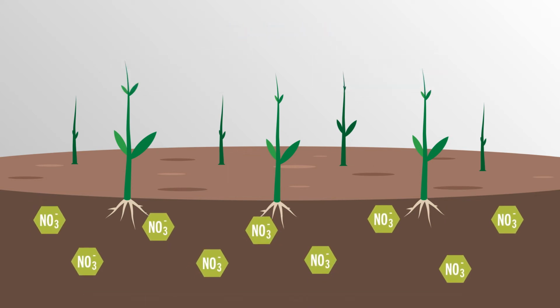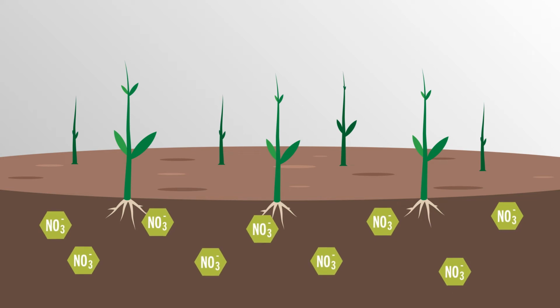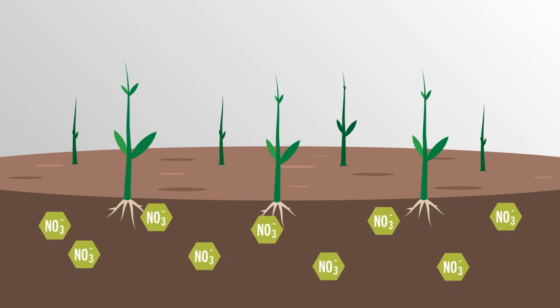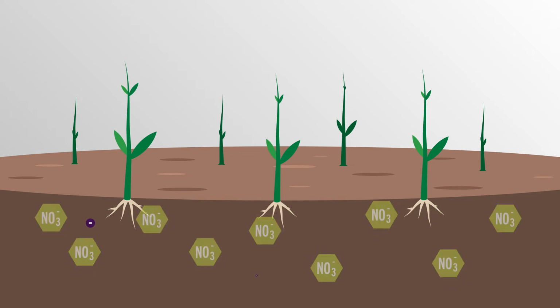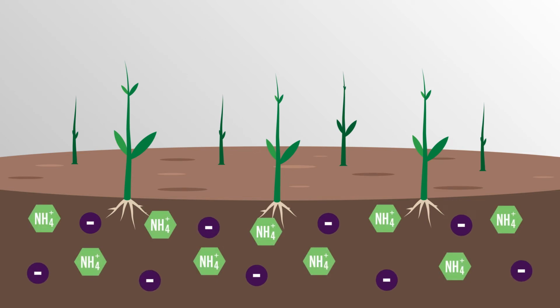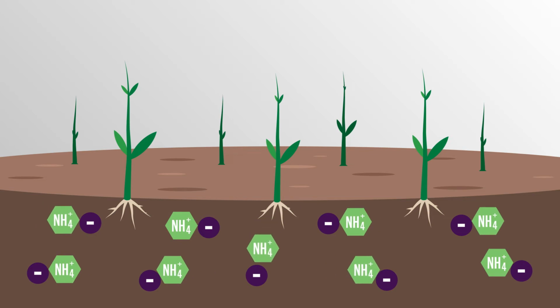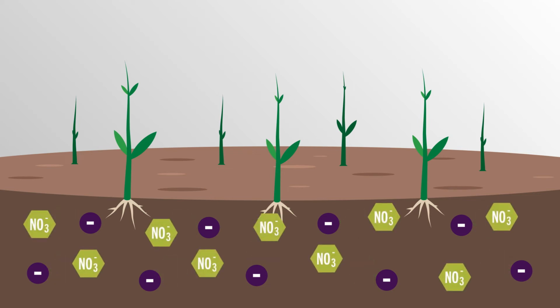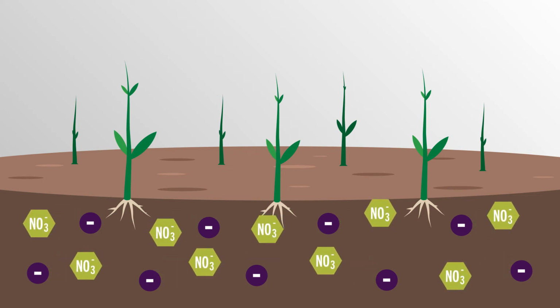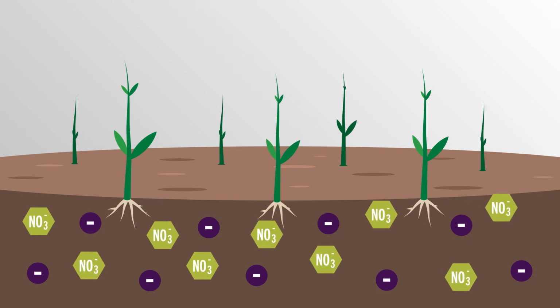Nitrogen in the nitrate form is more prone to loss than the ammonium form because nitrate is very mobile in the soil. Soil particles are negatively charged and ammonium is positively charged. These opposites attract. Therefore, ammonium is held by the soil, making it immobile, compared to nitrogen in the nitrate form. Nitrate is negatively charged and repelled by the soil, making it more susceptible to loss.